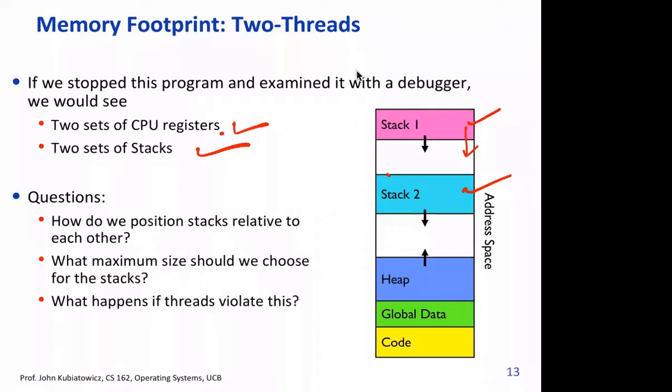It's not only which instruction is executing, the program counter, but also the various values of registers. And the stack pointer is usually in the TCB, the thread control block, from where we load into the system.